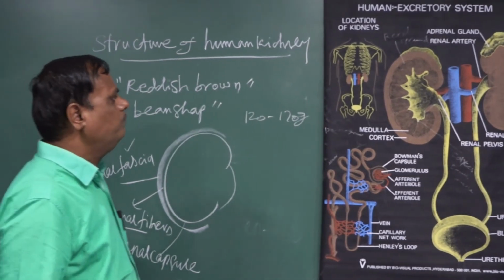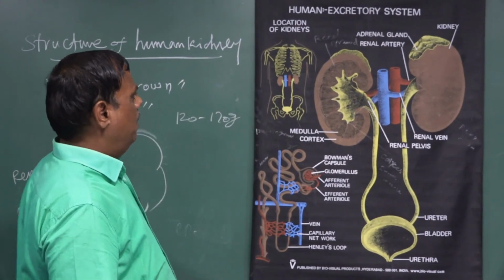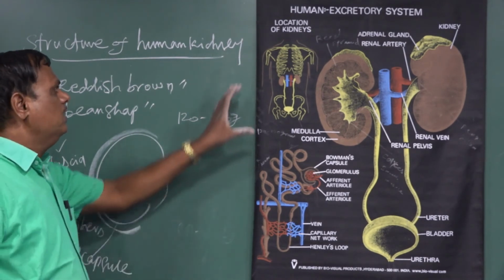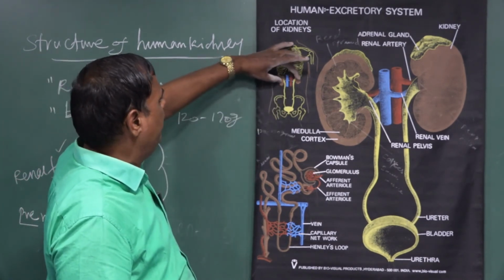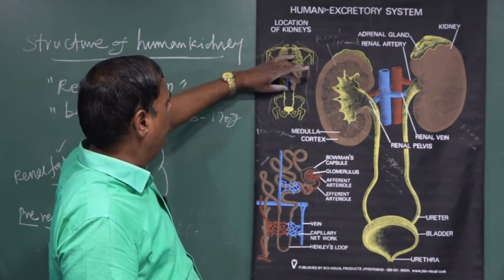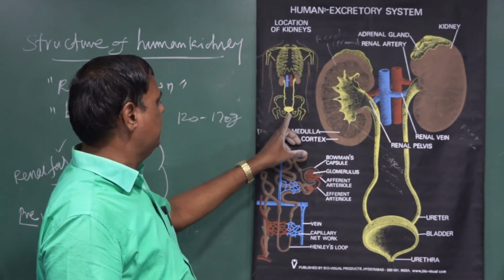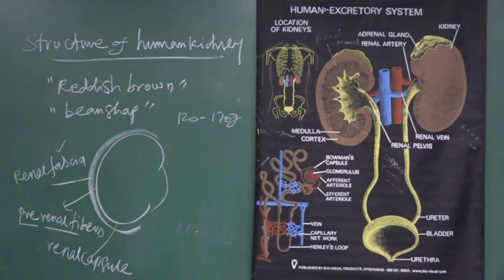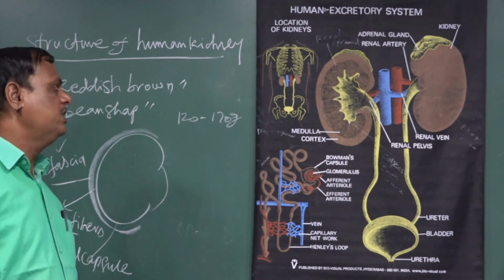Next we go for the excretory system. It consists of a pair of kidneys, a pair of ureters, and a bag-like structure called the urinary bladder. Next we go for the internal cross-section of the kidney.